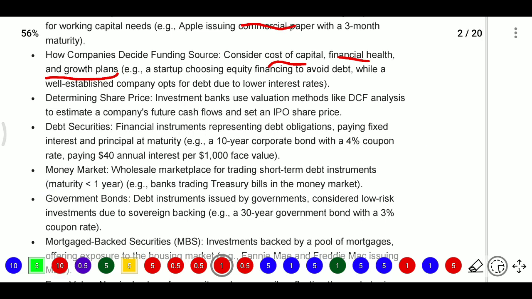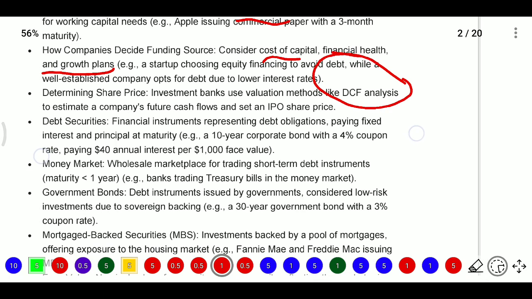Here the price will be determined by the investment bank using different methods, and a popular method is DCF analysis, that is the discounted cash flow analysis method, to estimate the company's future cash flows and set an IPO share price.